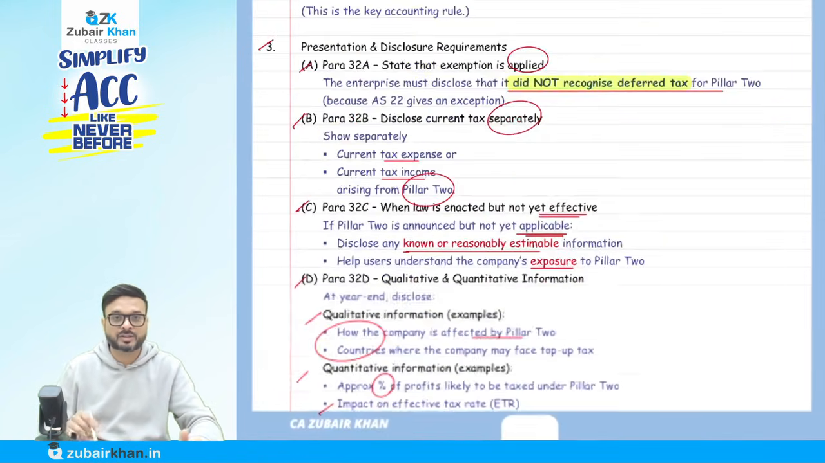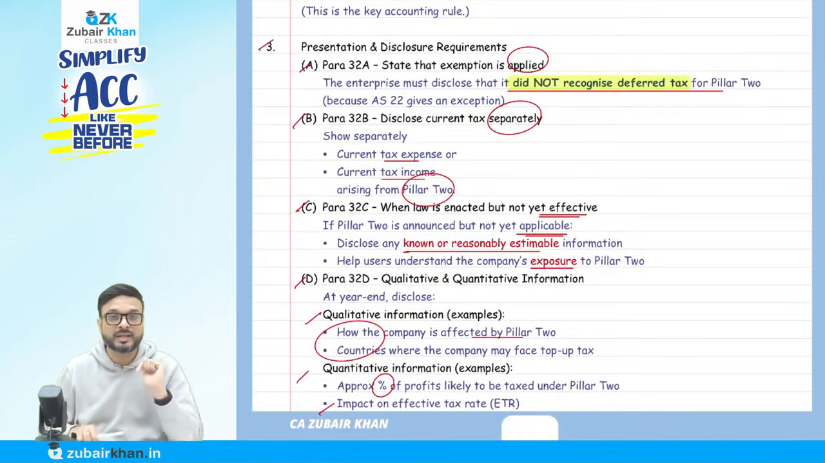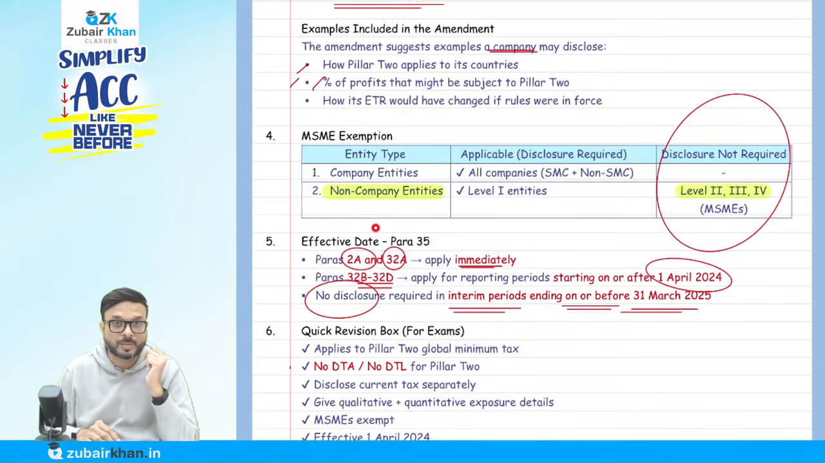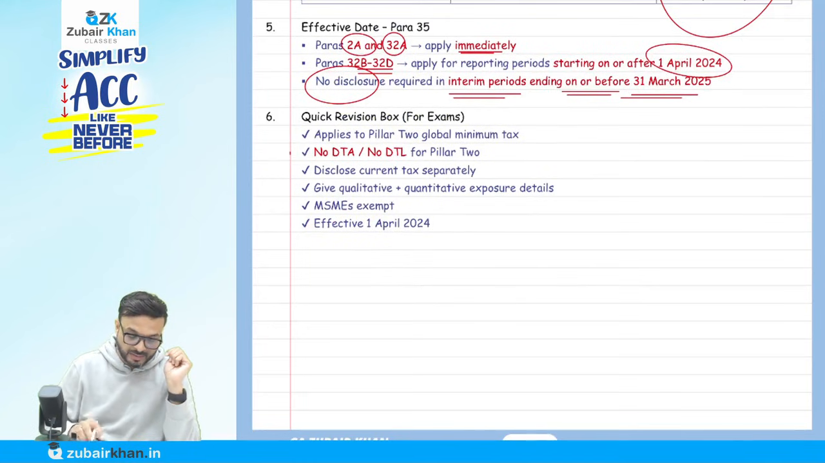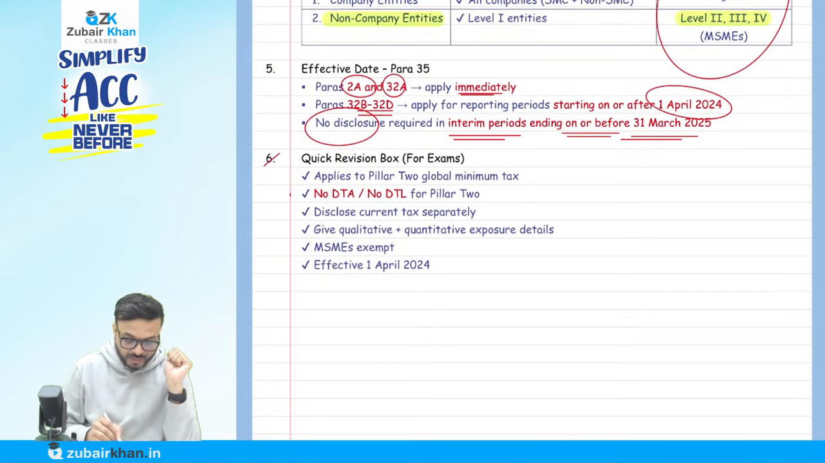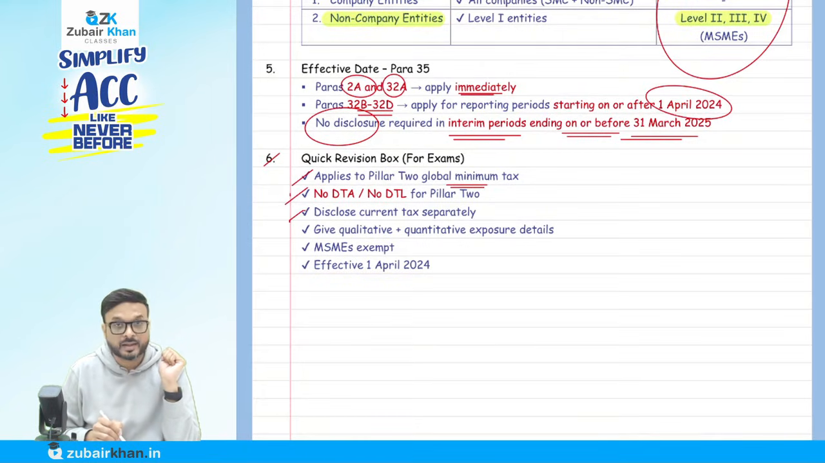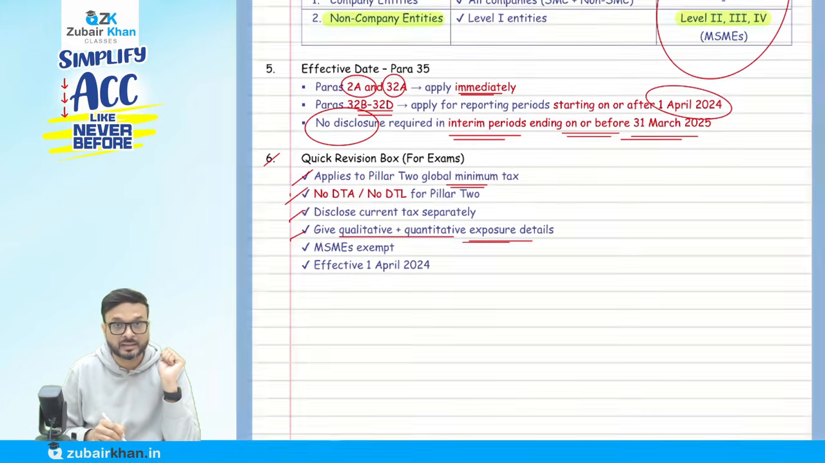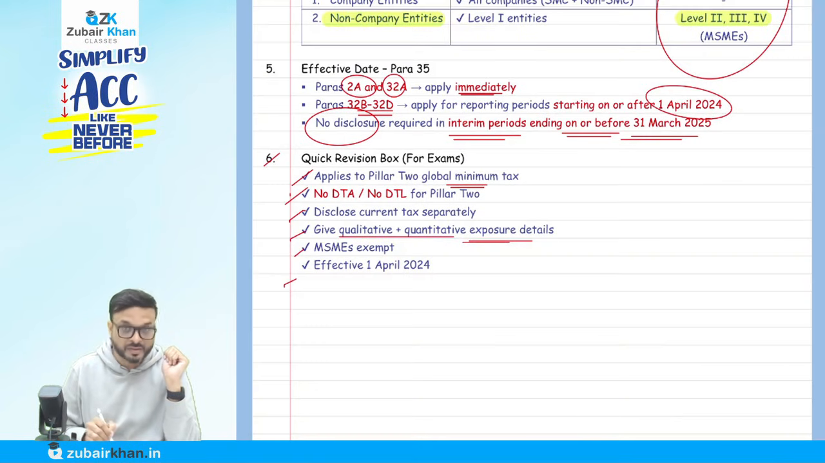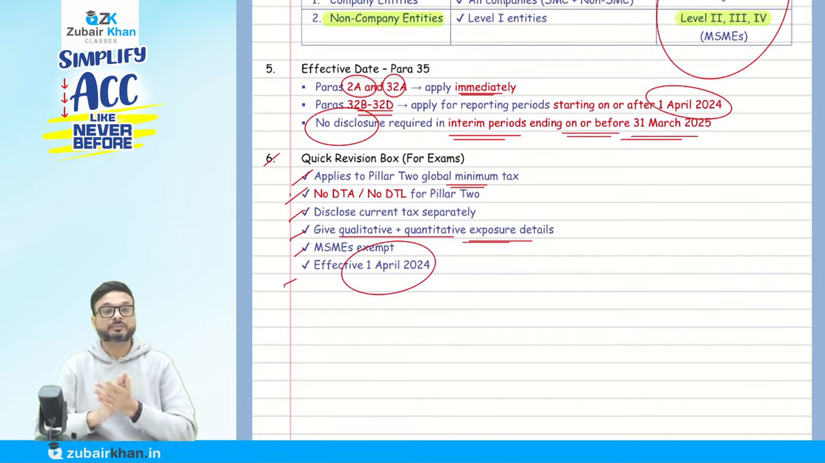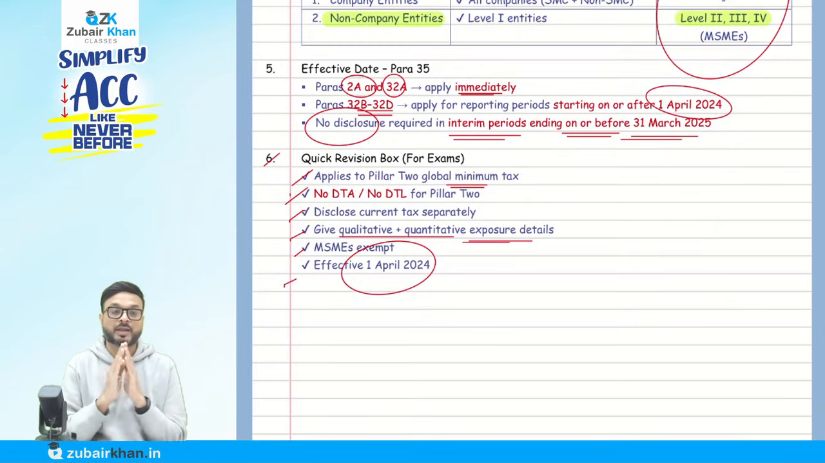Here they have mentioned that paras 32A to 32D must be disclosed, but not even disclosed by the non-corporate entity at Level 2, 3, 4. From the examination point of view, a quick revision: this applies to Pillar 2, the global minimum tax. No deferred tax asset or liability for Pillar 2. Disclose current tax separately. Give the qualitative and quantitative exposure details. The MSME exemption that I mentioned with you, and the effective date is 1st of April 2024. So no deferred tax asset and liability, and obviously if you are paying the tax, we will account for it and show it separately so that users of financial statements can understand properly.